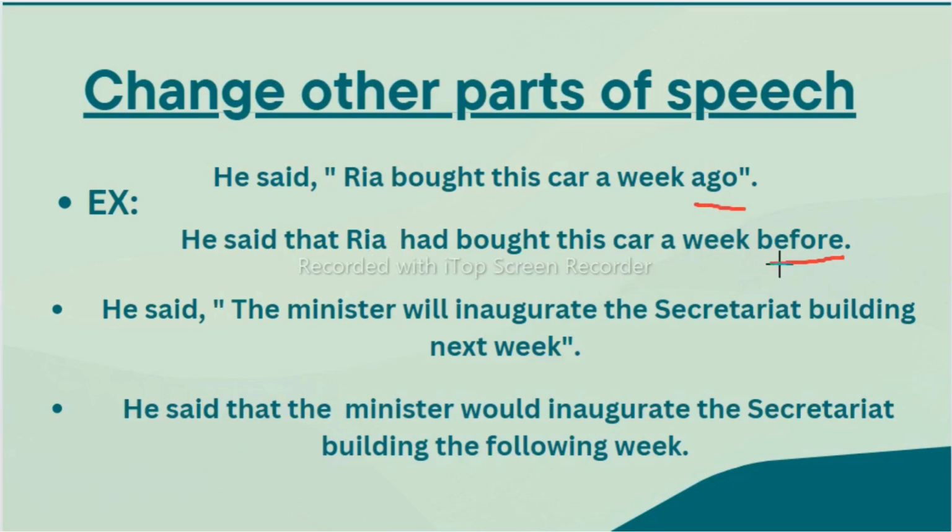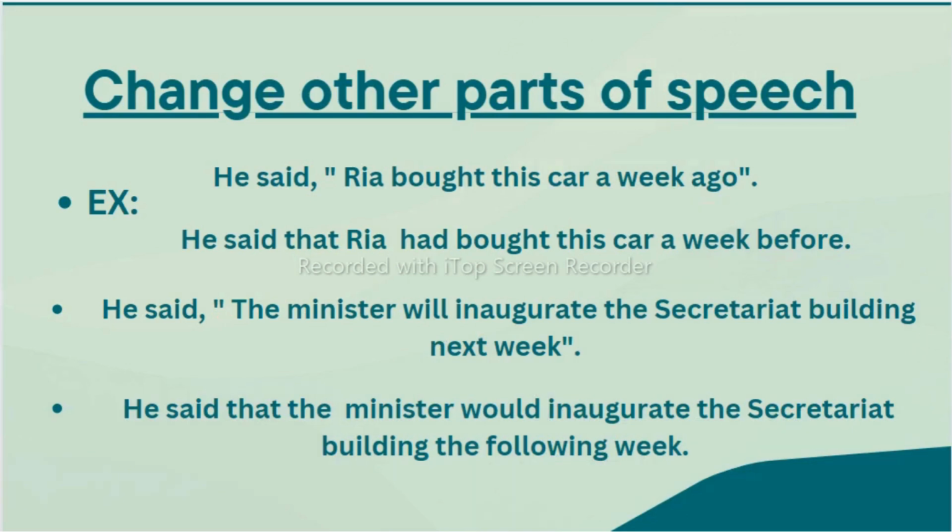Ago changed to before. Next, he said, the minister will inaugurate the secretariat building next week. Will inaugurate, this is the simple future. He said, remove these inverted commas and add that in place of this. The minister will change to would inaugurate the secretariat building the following week. Only we are changing this next week to the following week. No other changes because it is in future simple. Only will changes to would. So students, these all are the general rules.